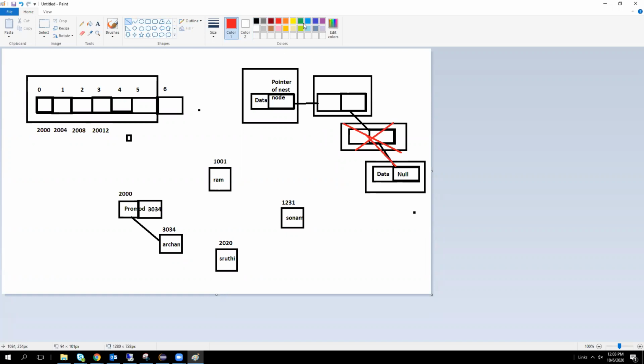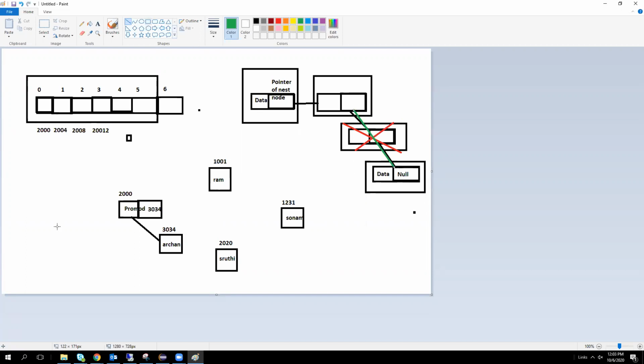In this location, we have to replace the address with the next node's address. Clear? Simply, we change the link pointer only. No need to delete the entire data. We skip this node and connect to the next element.